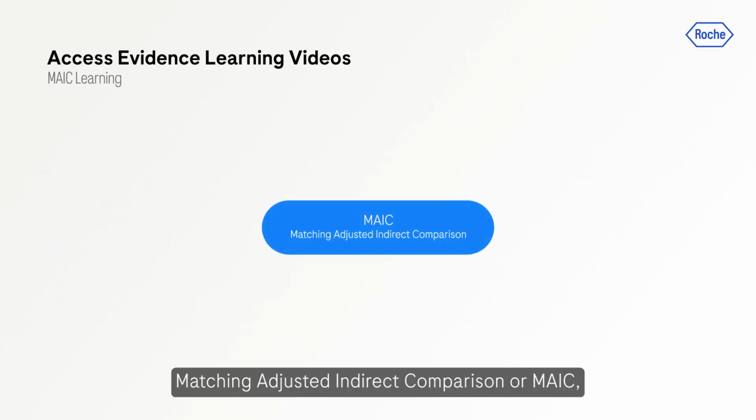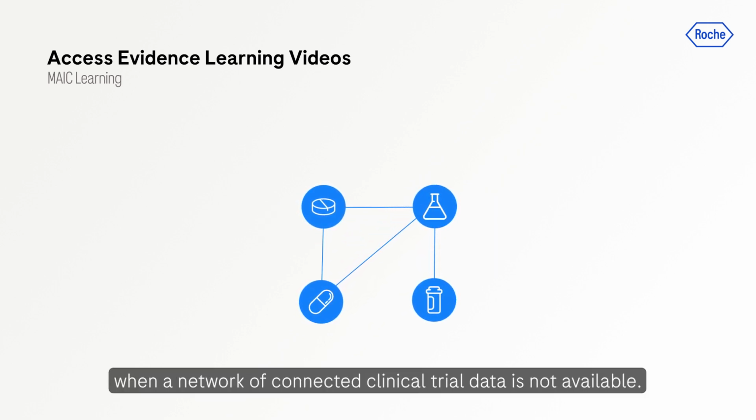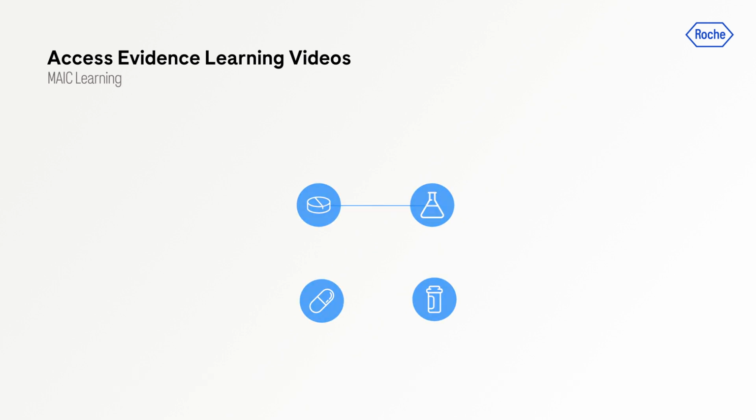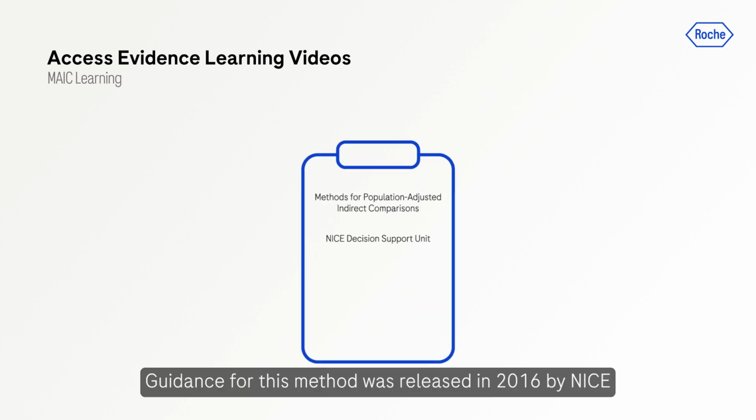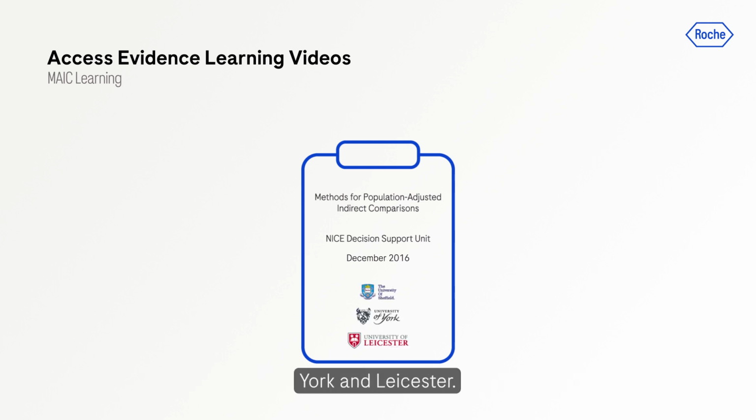Matching Adjusted Indirect Comparison, or MAIC, is a data comparison method that can be used when a network of connected clinical trial data is not available. Guidance for this method was released in 2016 by NICE, in collaboration with the Universities of Sheffield, York, and Leicester.